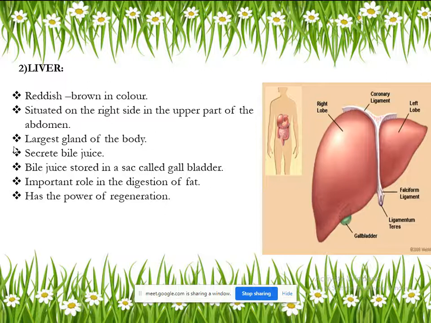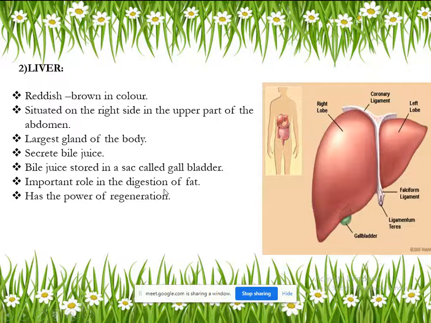Bile juice. That bile juice will be stored in which part? Gallbladder. Okay. So whenever there is a process of digestion of fat taking place, this bile juice is helping in digestion of fat very easily and quickly.